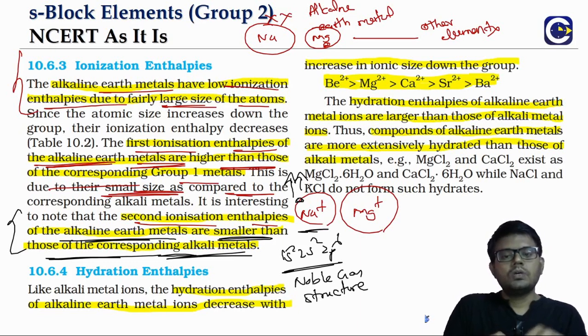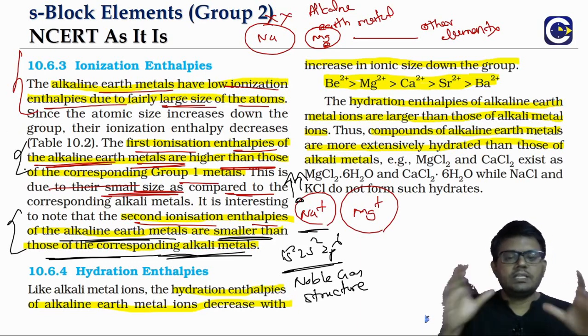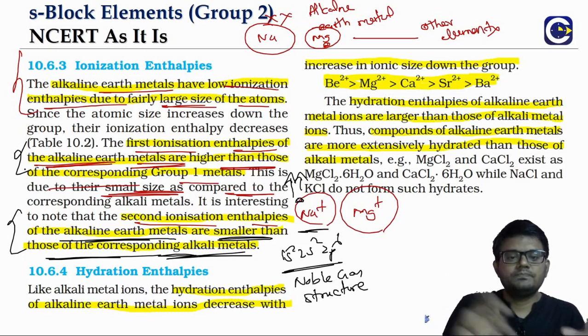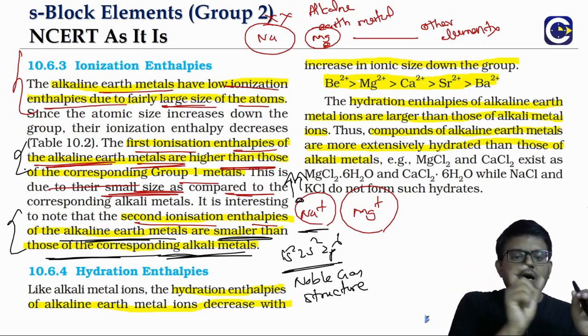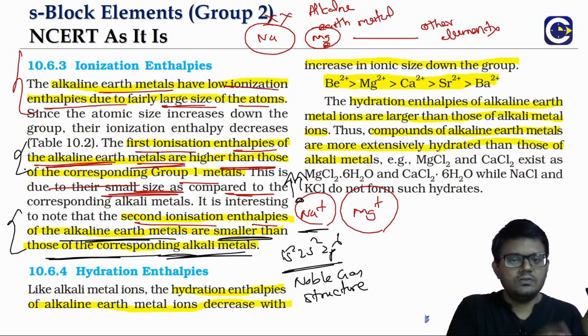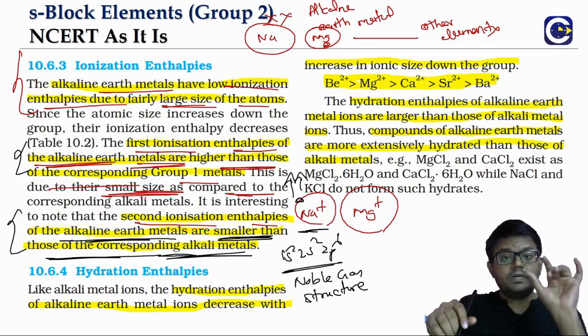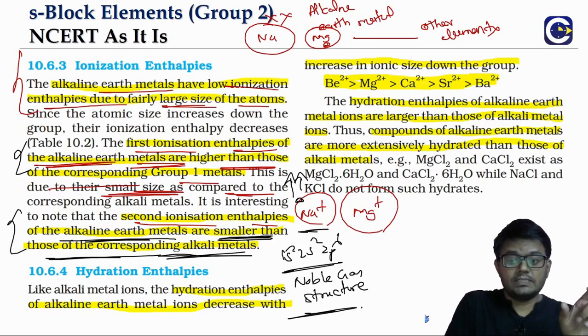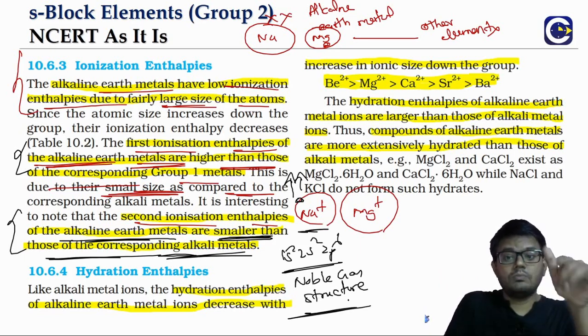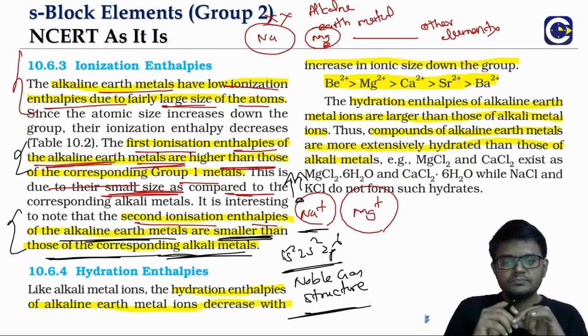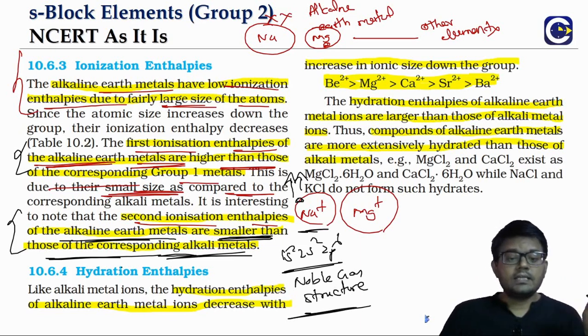Okay, so when we talk about ionization enthalpy normally, we are referring to the first ionization enthalpy. So the first ionization enthalpy of alkaline earth metals is higher than group 1, that is okay. But the second ionization enthalpies of alkaline earth metals are smaller than group 1. Why? Because when we use the word second ionization enthalpy for group 1, it means group 1 would already have got the noble gas arrangement. We are trying to remove one electron from the noble gas. That's why here we have to spend a lot of energy.